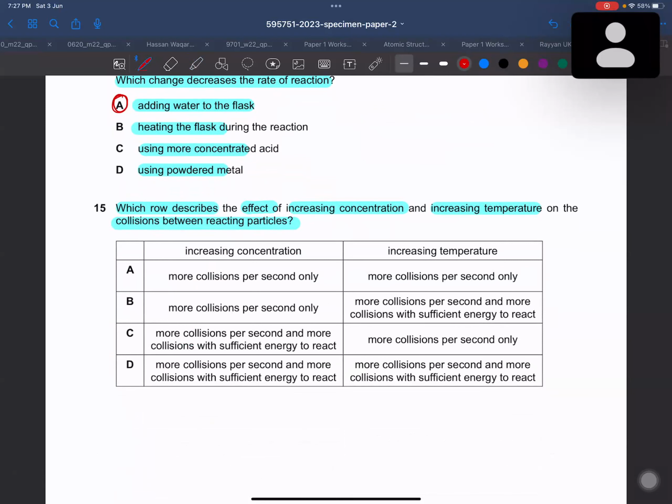Increasing the temperature would increase the kinetic energy, and there would be more collisions, right? So, more collisions per second only. This is right. More collisions per second only. That is right. More collisions per second and more collisions with sufficient energy. No, sufficient energy is only for temperature, so it must be wrong. Then more collisions per second only, or more collisions per second and more collisions with sufficient energy. Kinetic energy must be increased. So the right answer would be B.